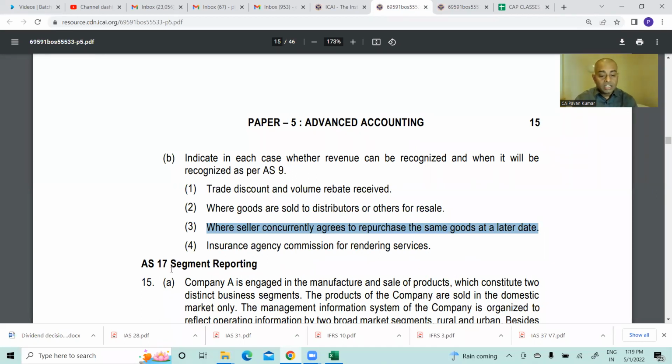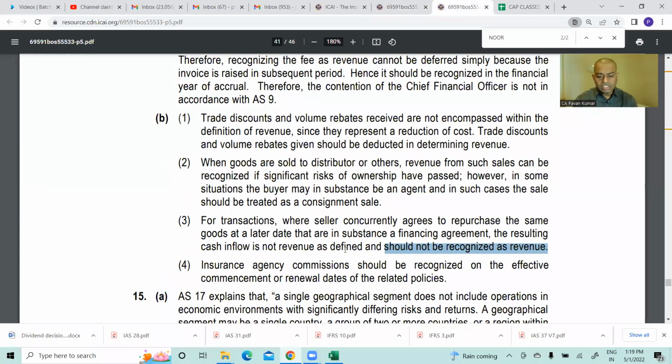Very good. Fourth one is insurance agency commission for rendering services. This is normal AS 9. I don't think there is any complicated thing in this. So insurance agency commission should be recognized on effective commencement or renewal dates. Normal point. This is like services rendered. So whenever it is renewed, you take it to P&L. That's it.